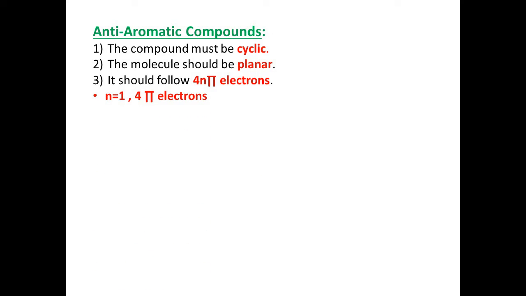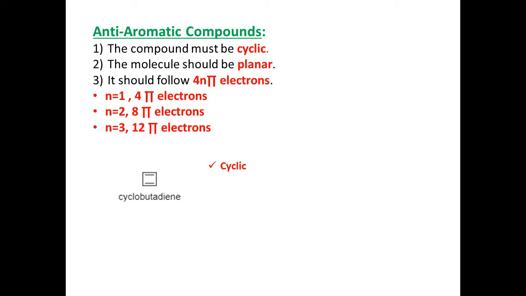If n is equal to 1, then it comes out to be 4 pi electrons. If n is equal to 2, then 8 pi electrons. N is equal to 3, then 12 pi electrons. So, we will understand these properties, these conditions through some examples. The first example is cyclobutadiene.